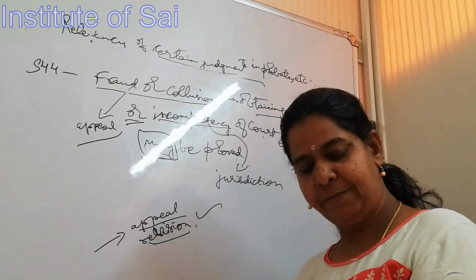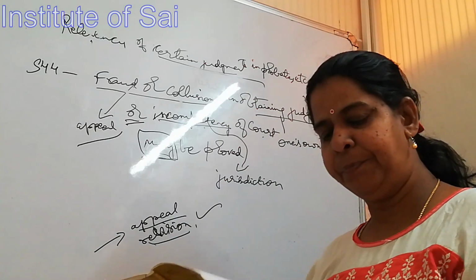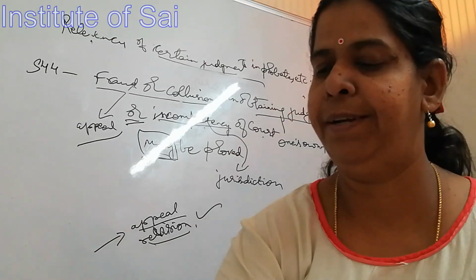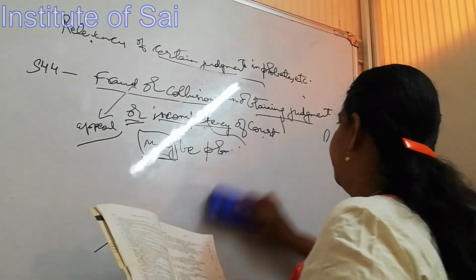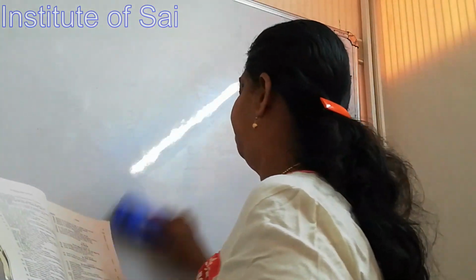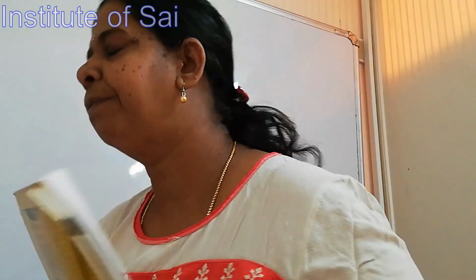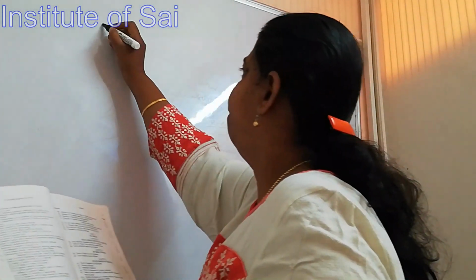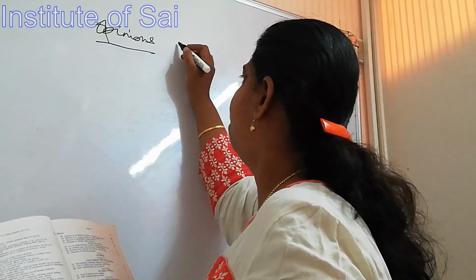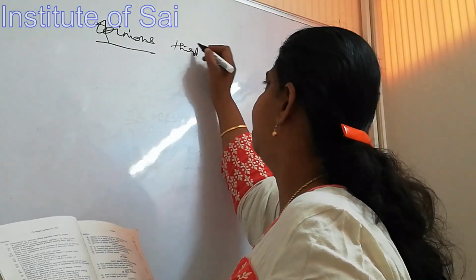Then we go on to the next subheading, opinions of third persons when relevant. We call it opinions of third persons.